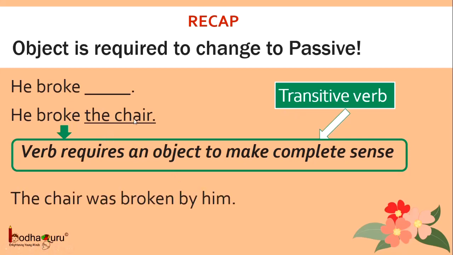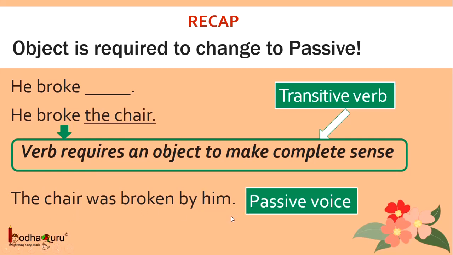Now, in this sentence, as it has both the subject and the object, we can change it into passive voice, which is the chair was broken by him. This is the sentence in passive voice. So what do we see? That the sentence which has transitive verb can be changed to passive voice.